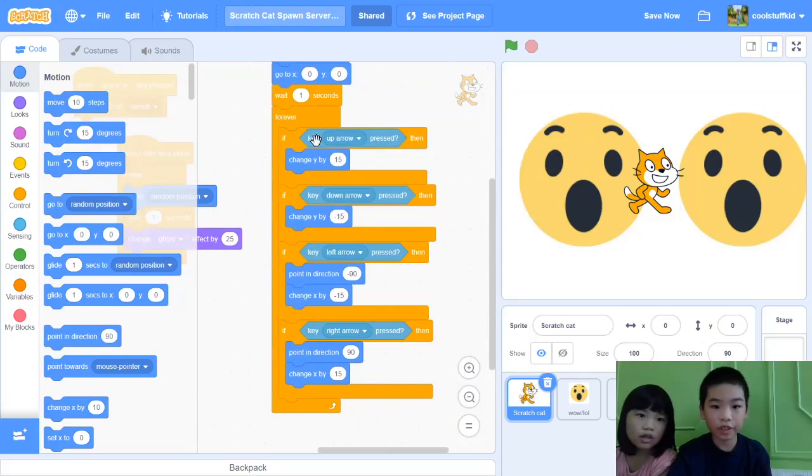If key up arrow is pressed, then change Y by 15. That means it will go up. If key down arrow is pressed, then change Y by -15. Then it will go down.